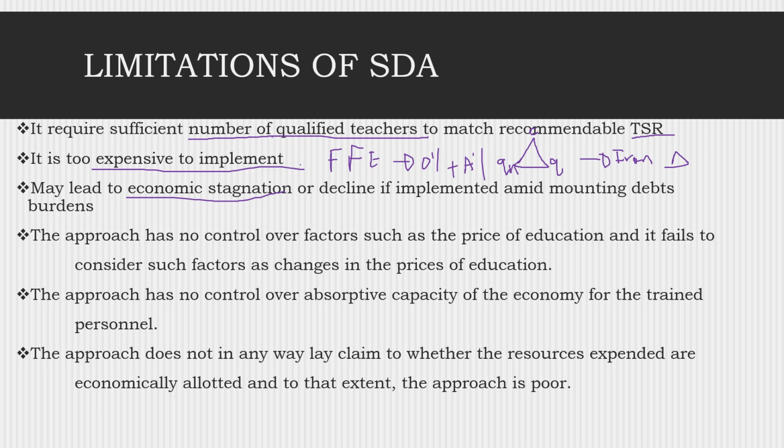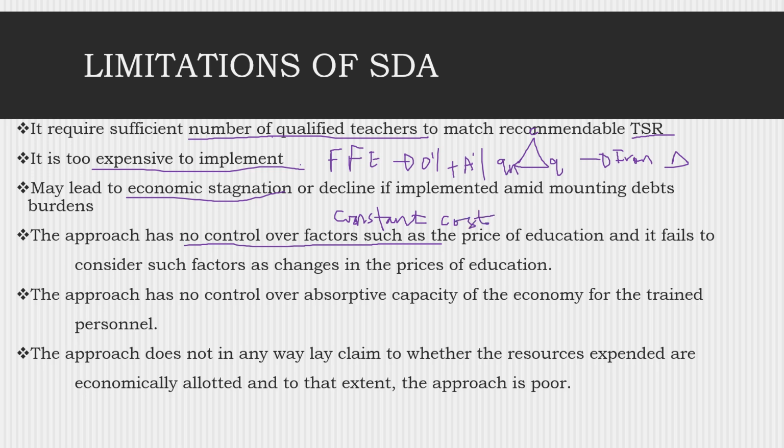But also the approach has no control over factors such as price. You see, we talked about stable or constant cost. This is not realistic, okay?